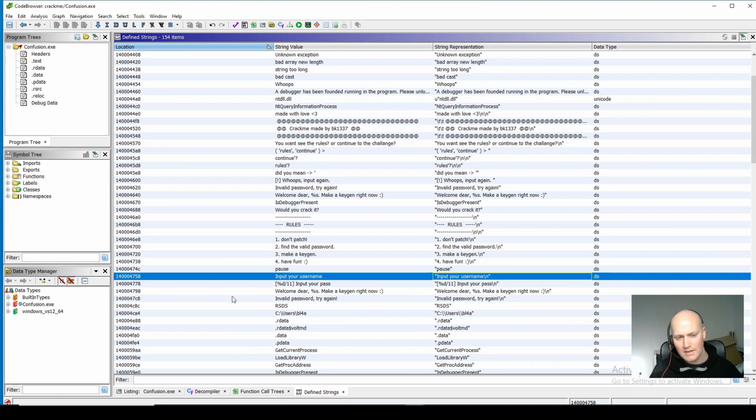Okay, so input your username. That's usually a good start. So you want to follow the input as it's coming from the user through the application to try and get to the interesting areas you want to look at. So I'm going to go with this one. Input username. So I'm going to find where that string is defined.